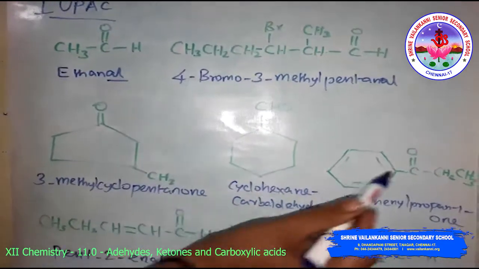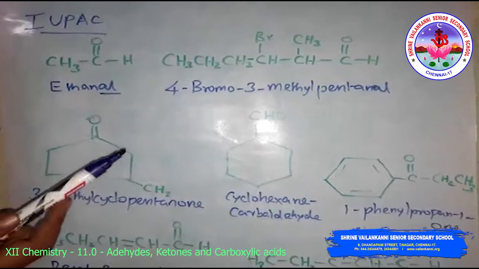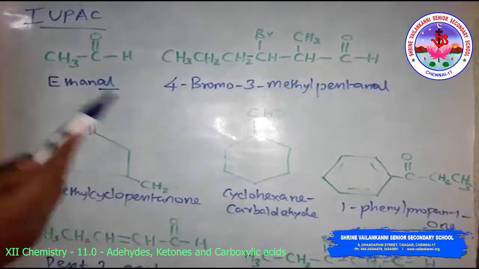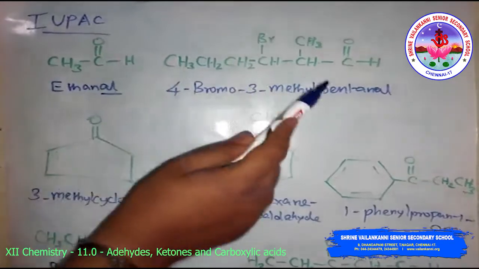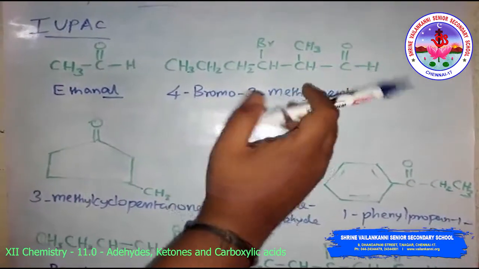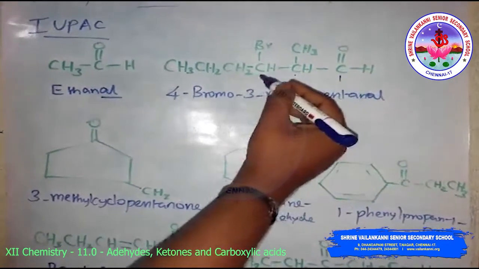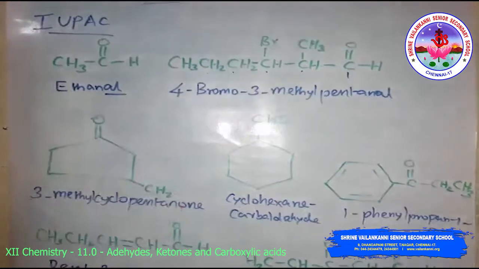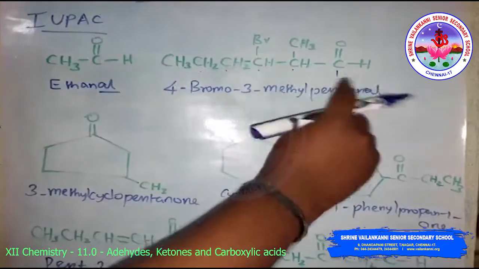For ketones, the ending -e is removed and -one is added. In the case of aldehydes, the longest carbon chain is numbered starting from the carbon of the aldehyde group, while in ketones, look at this. This is the longest chain in the aldehyde. The carbons get numbered first 1, 2, 3, 4, 5, 6.